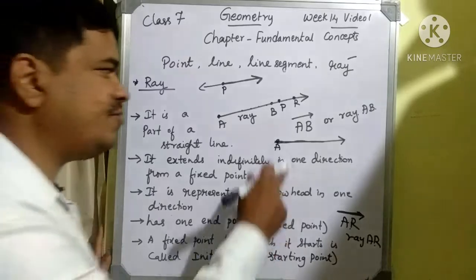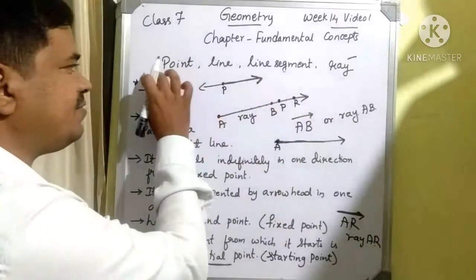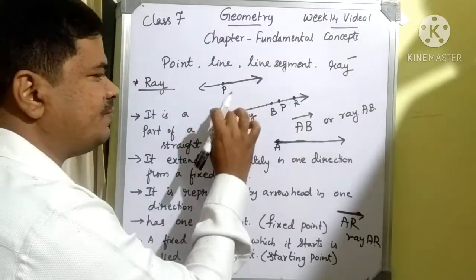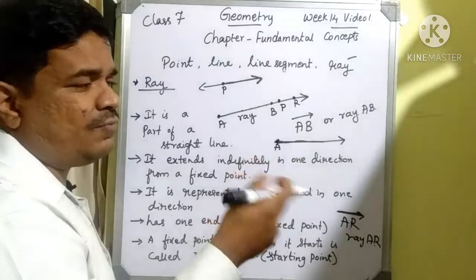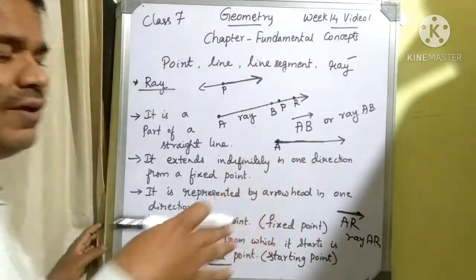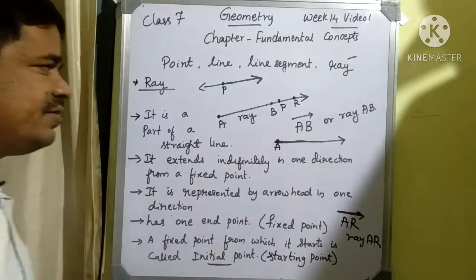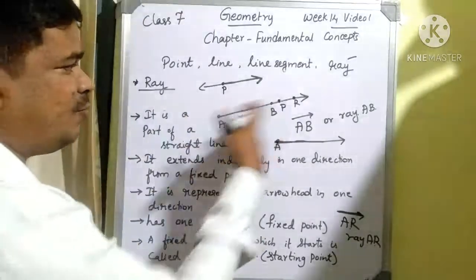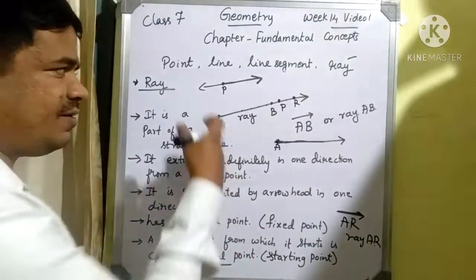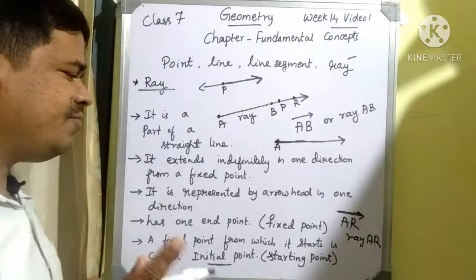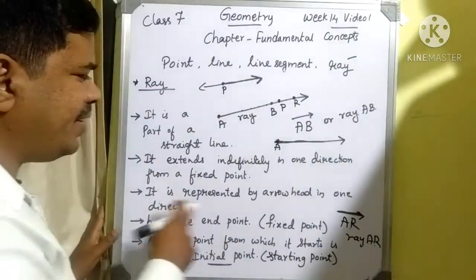What you have to think is that a ray is represented by a line with an arrowhead in one direction. If I consider a complete line, that line has two arrowheads in both directions. But in the case of a ray, only one arrowhead will be present, in one direction.